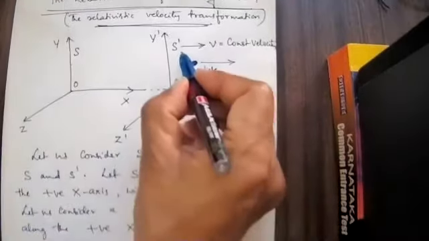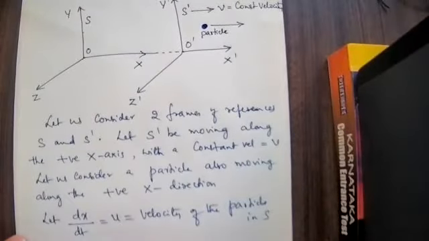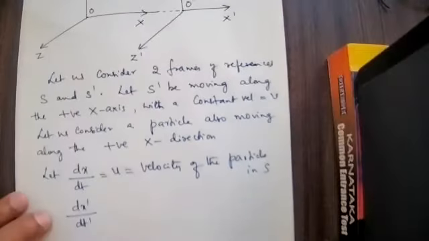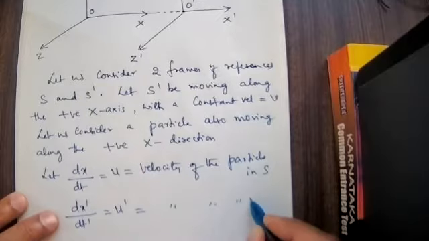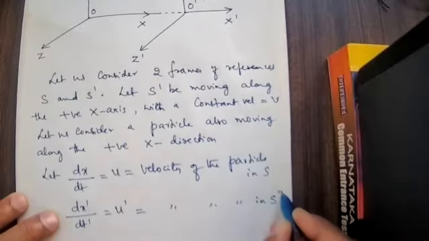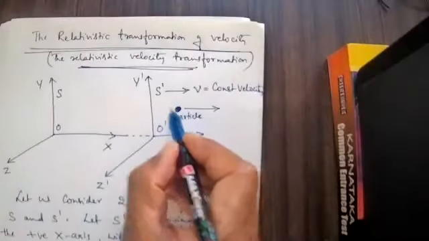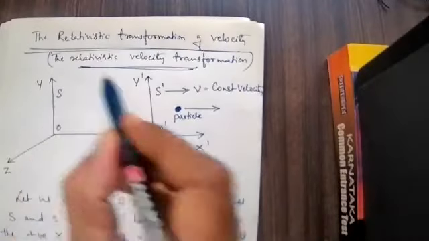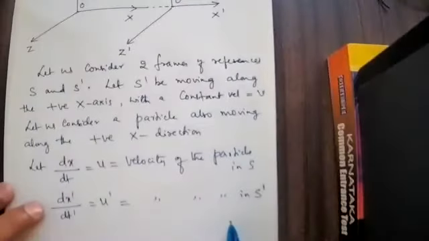Similarly, with respect to S dash, let us consider dx dash divided by dt dash equal to u dash, the velocity of the particle in the S dash frame.